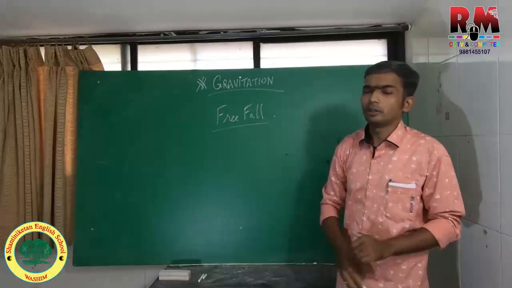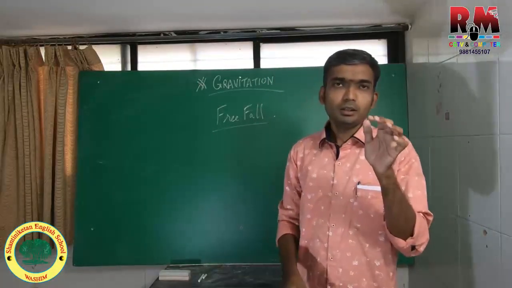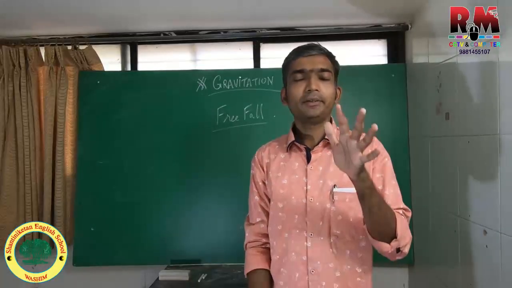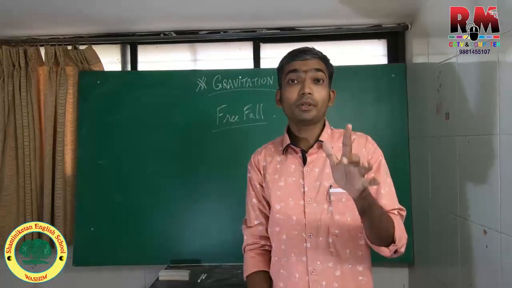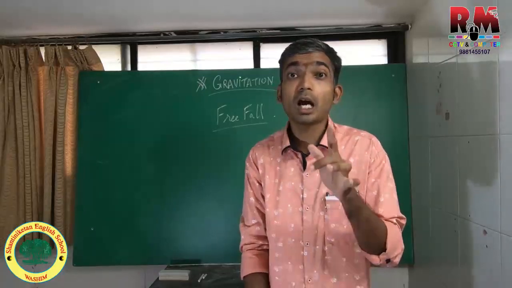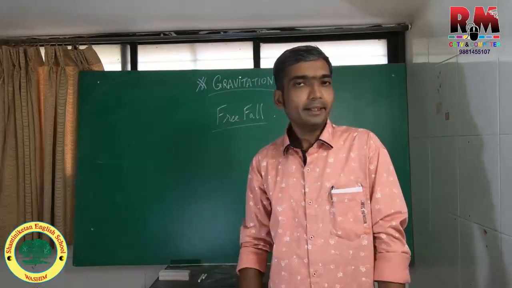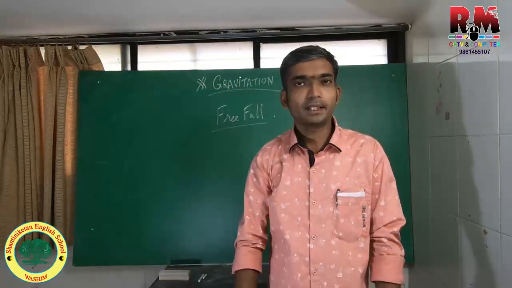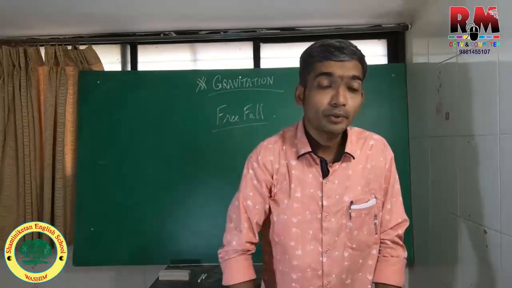What is this free fall? An object under the influence of gravitational force alone is defined as being in free fall, in the state of free fall.